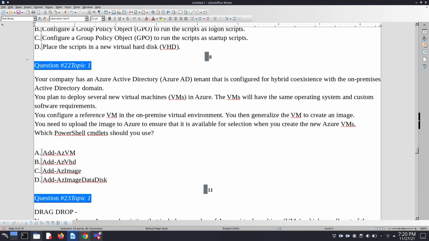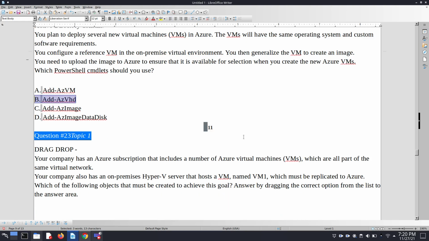So we search for Azure VHD, which is in option B. We can simply choose option B, but we have to explore these three options. But when you know the right answer correctly, then we simply choose the right one. We don't have to explore all the options which are given. Okay, so let's move on to the next question.